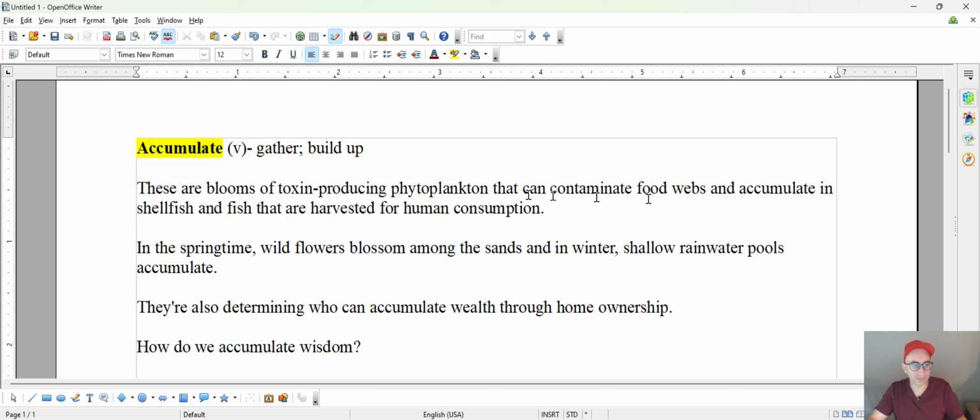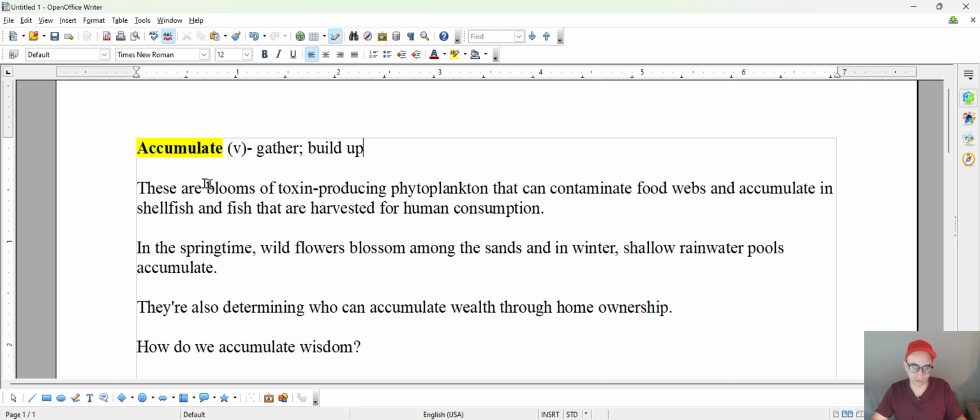How's everyone doing? So today we're going to take a look at the word accumulate. This is an excellent verb to become familiar with when it comes to the TOEFL iBT or any other standardized exams. In the basic sense of the word, it means to gather, right? To collect or build up. That's another way of putting it, just a phrasal verb.